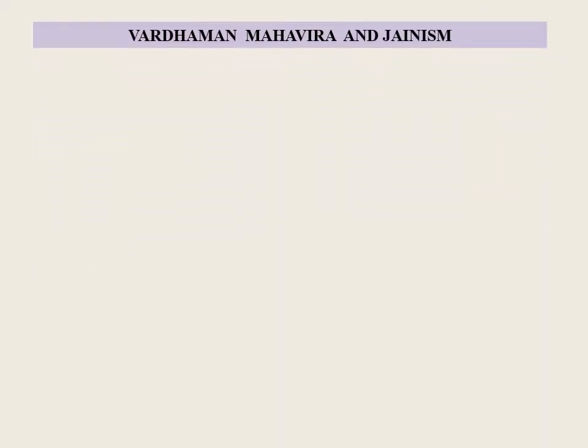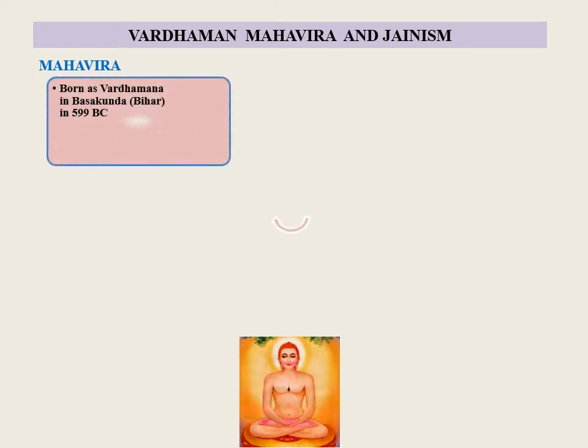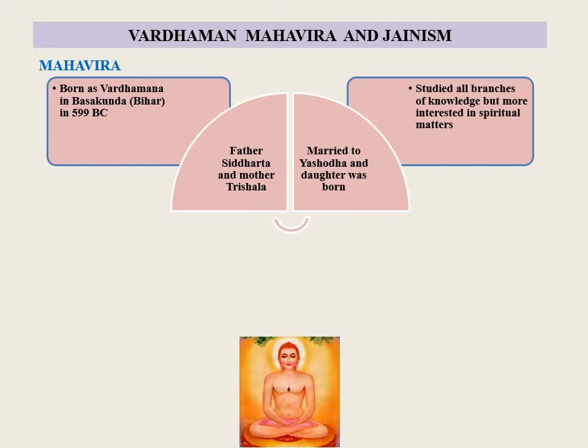Vardhaman Mahavira and Jainism. Let's learn the life of Mahavira. Mahavira's original name was Vardhamana and he was born at Kundagrama, which is known as Basukunda in Bihar. No one is certain about his date of birth, but historians believe that he was born in 599 BC. His father was Siddhartha and was head of Kshatriya clan, and his mother was Trishala. Though Vardhamana was instructed in all branches of knowledge, he showed more interest in spiritual matters. He was married to beautiful Princess Yashoda and a daughter was born to him.